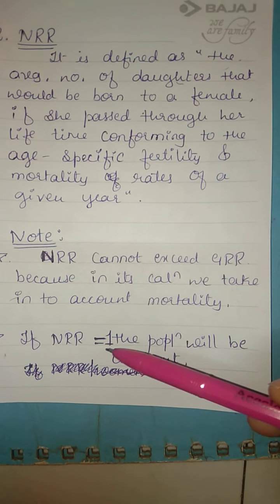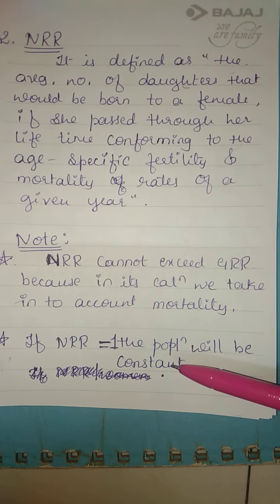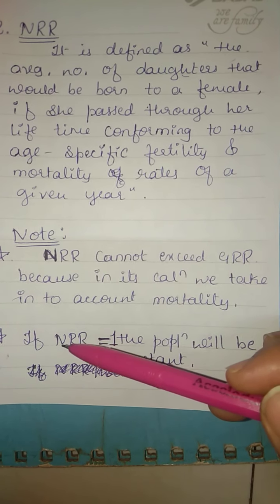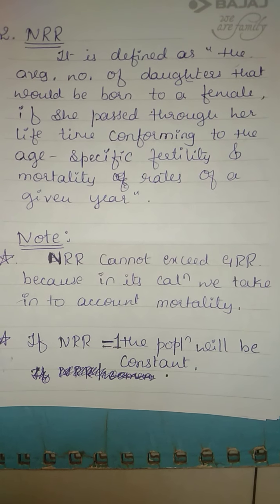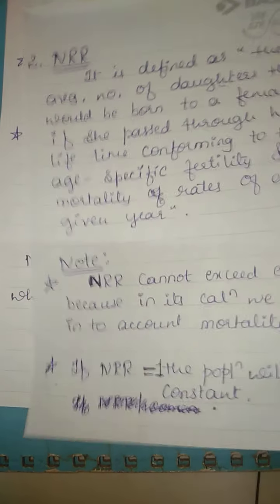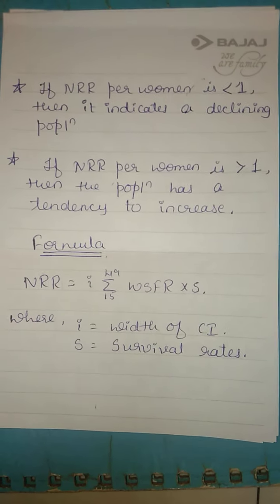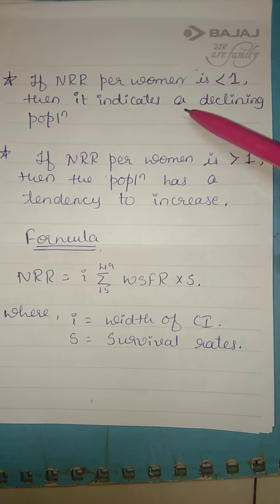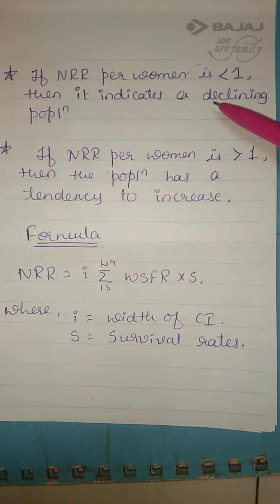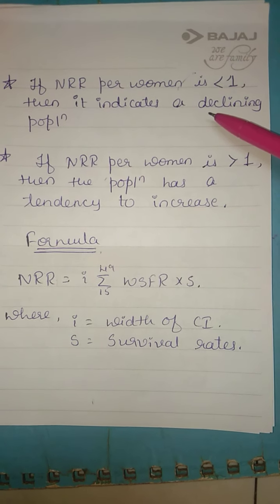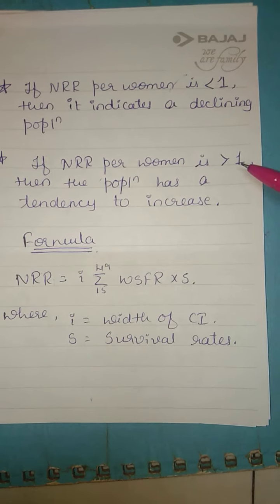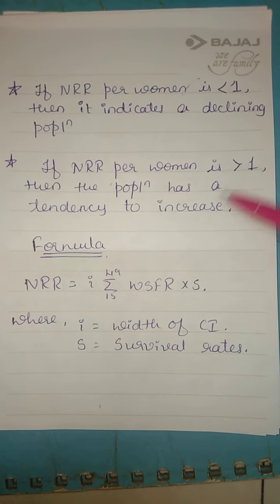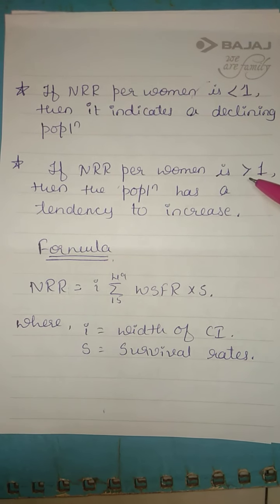If NRR is equal to 1, the population will be constant. This comment also we have written in GRR. It is same. Even for GRR also. If NRR per woman is less than 1, then it indicates a declining population. Population is decreasing. If NRR per woman is greater than 1, then the population has a tendency to increase.